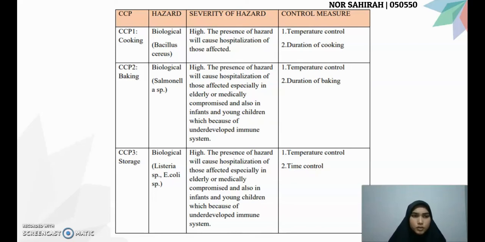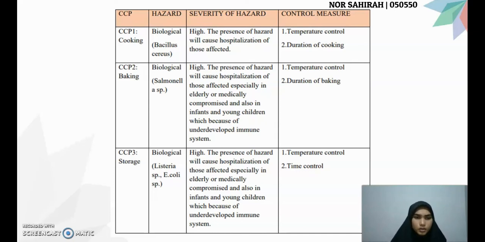For HACCP number 2, which is for baking, the hazard can come from biological. The severity of hazard is high. The presence of hazard will cause hospitalization of those affected, especially in elderly or medically compromised, and also in infants and young children, because of undeveloped immune system. The control measures that need to be taken are temperature control and duration of baking.